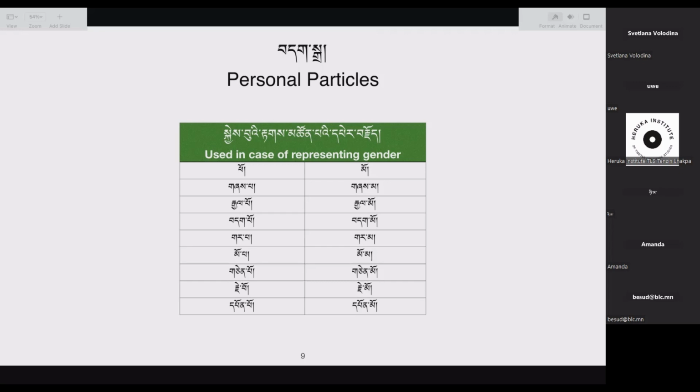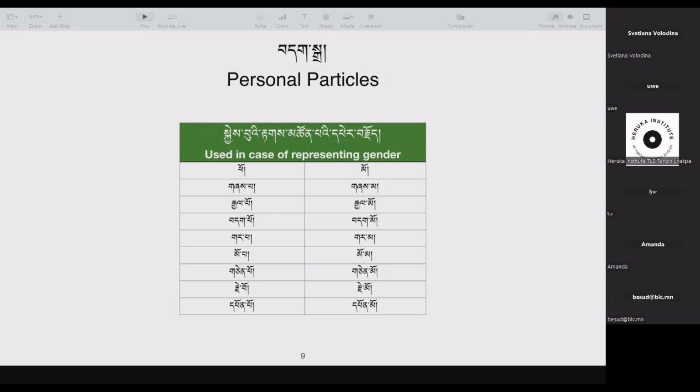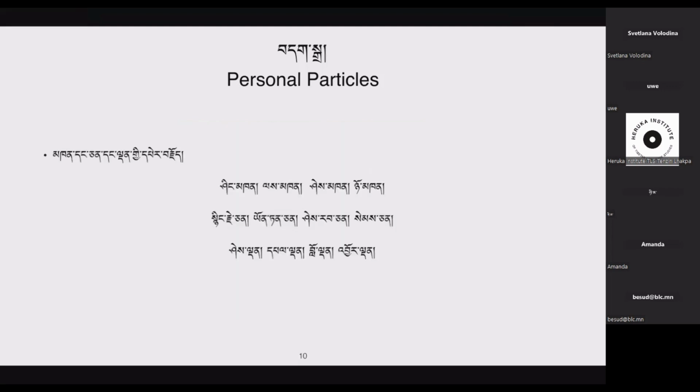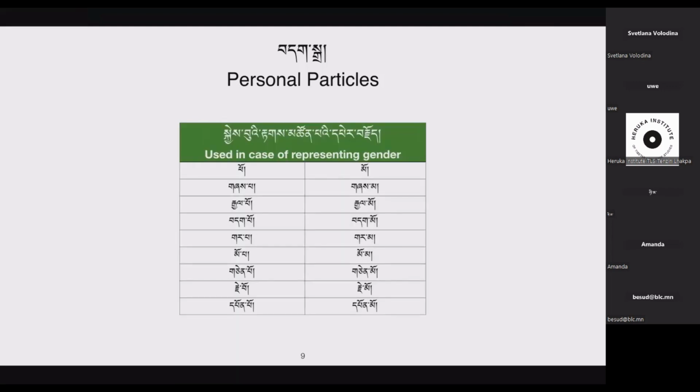But in the case of male, there are some cases where we have wo. Okay, so this is the usage case of the personal particle in terms of representing the genders, telling masculine and feminine, male and female gender of a person.